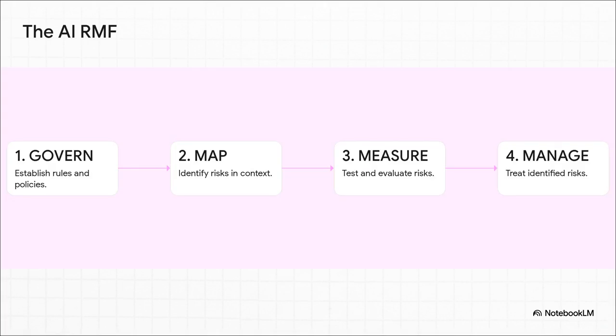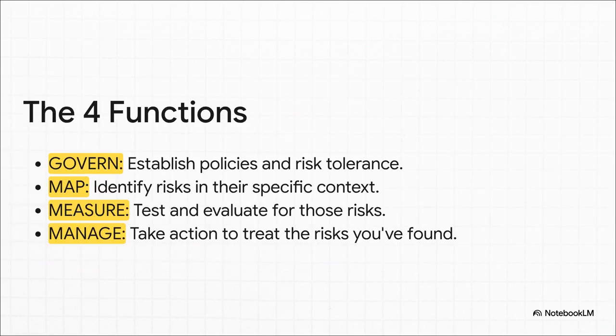And here it is. Just 4 simple but really powerful ideas that work in a continuous loop. Govern, map, measure, and manage. This cycle is basically the engine that drives trustworthy AI. So let's break them down real quick. Govern is about setting the rules of the road. Map is what we just did, identifying the risks. Measure is about testing and checking for those risks. And manage is where you actually step in and do something about them. It's a really clear, logical flow.